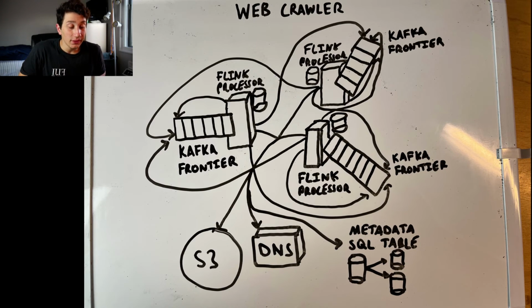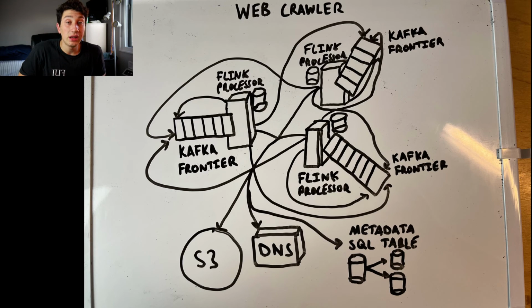And then, in addition to that, not only are they consulting their local state, which you can see based on that little database that I drew next to every single Flink processor, but also they're going to have to be uploading chunks to S3, and getting DNS results and caching them in their local state. And then finally, they're going to have to put corresponding chunks, or at least the hashes of the chunks and their S3 links, in a metadata SQL table, which again, I just use SQL because it's simple, everyone knows it, it's transactional, and here I'm just imagining that we'll be using something like single leader replication.